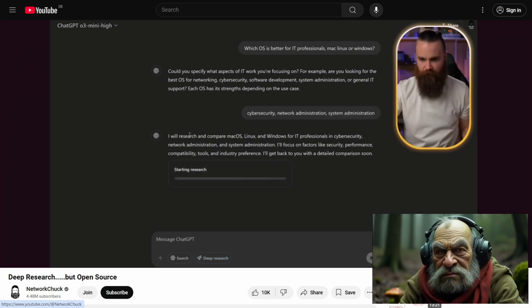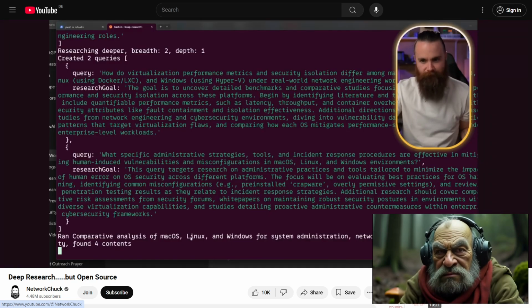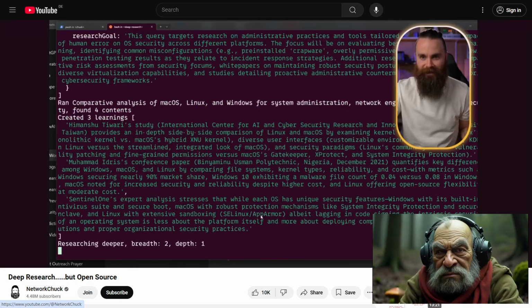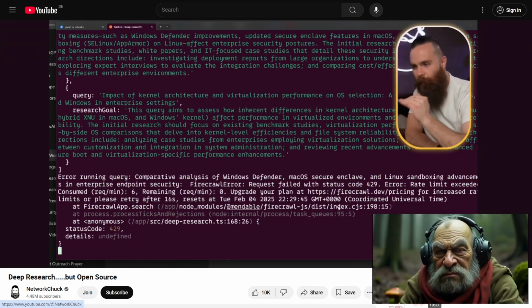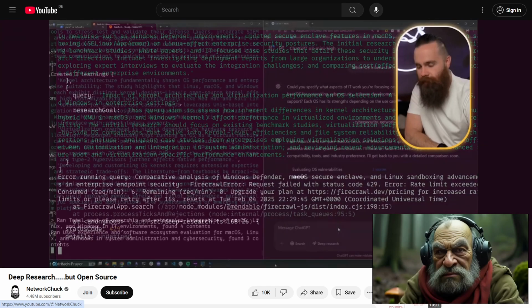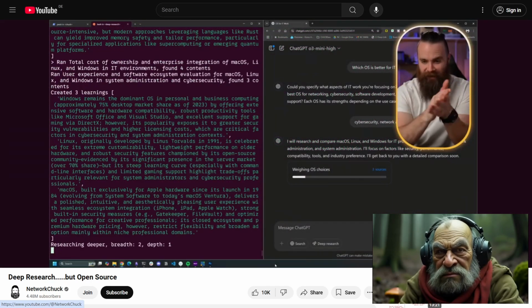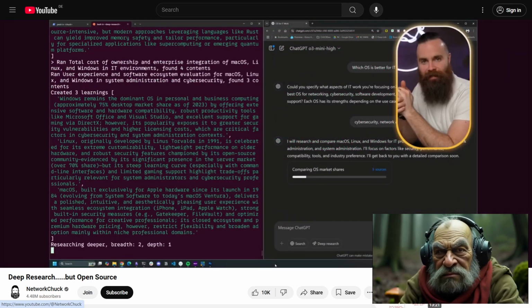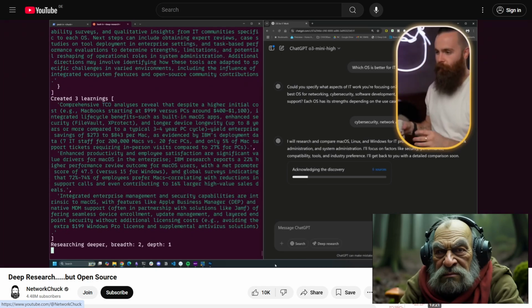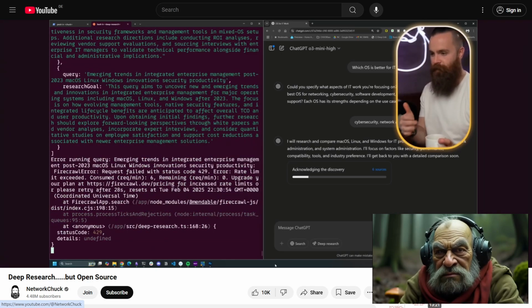Okay, starting research. I will say my command line's a lot faster, although I do reach my rate limits. And I bet the research would be so much better if I didn't hit these rate limits. It is so fun watching the thought process of these AIs. Also extremely scary. But I don't know, the more I play with AI, which it feels like I've been playing with new things every single stinking day because of releasing things at the speed of light.